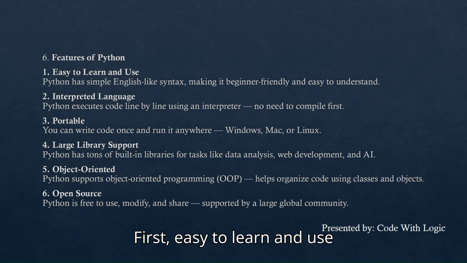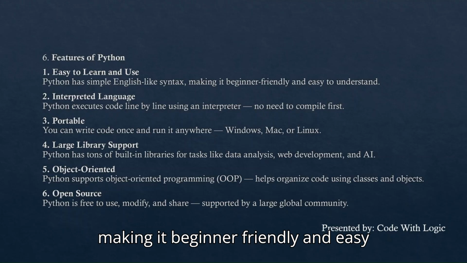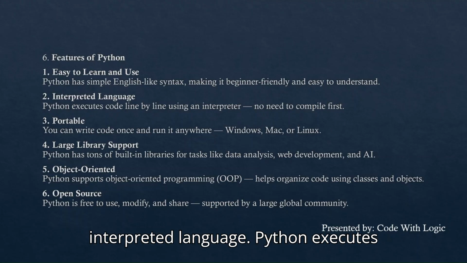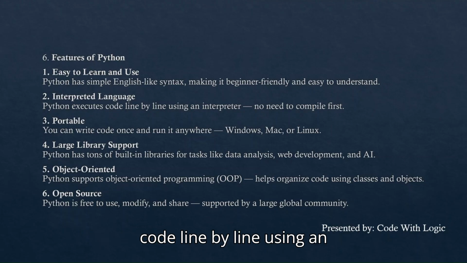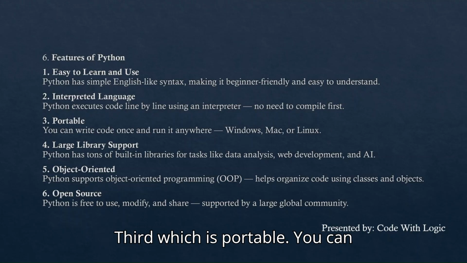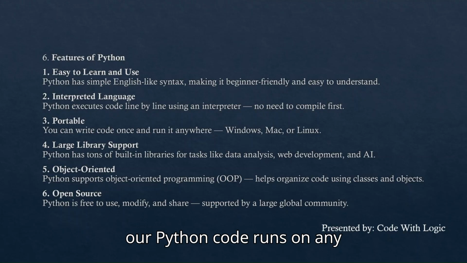First, easy to learn and use. Python has a simple English-like syntax, making it beginner-friendly and easy to understand. Second feature is interpreted language. Python executes code line by line using an interpreter. No need to compile first. Third feature is portable. You can write code once and run it anywhere. Windows, Mac, or Linux, meaning our Python code runs on any operating system.